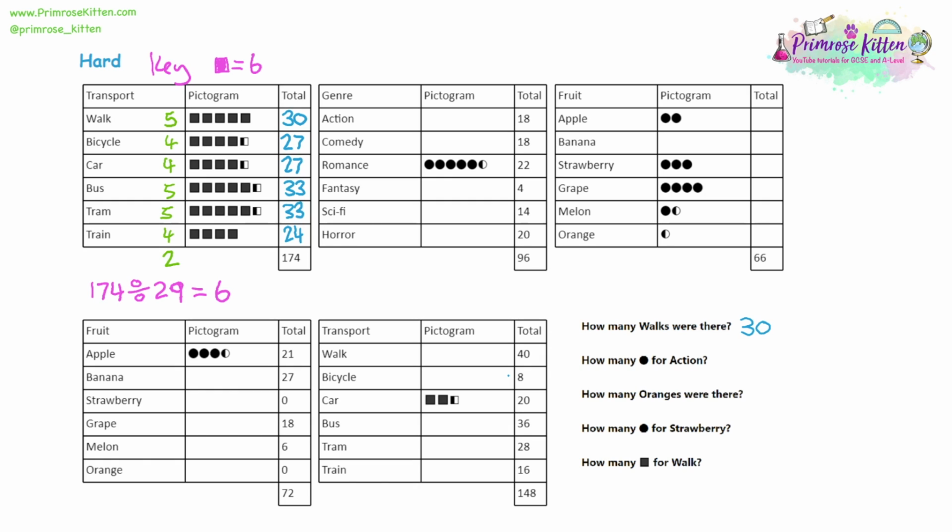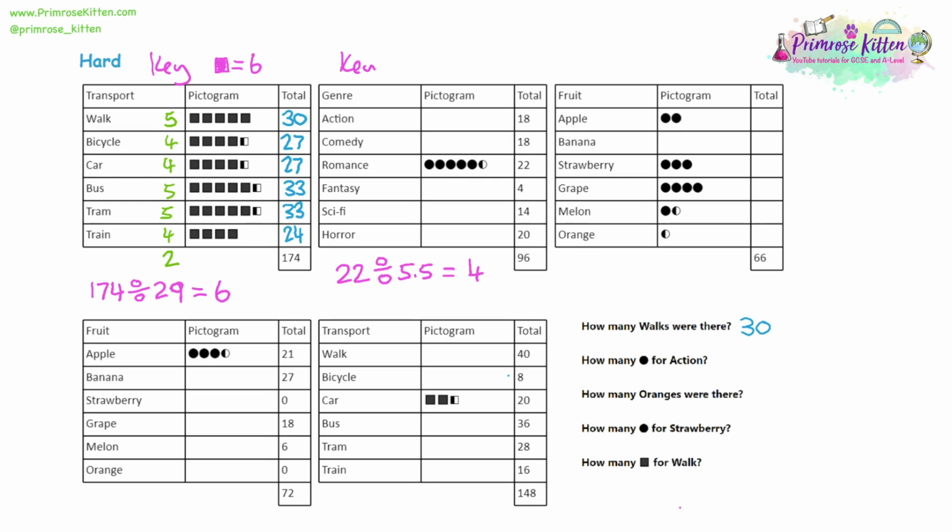Now in question 1, it was a total 174 because that was the only clue we had. For this, our clue is on the romance movies, where we have 22 romance movies total. We have 5.5 circles representing romance movies. So if we do 22 divided by 5.5, we're going to get 4, and that's telling us what our key is.